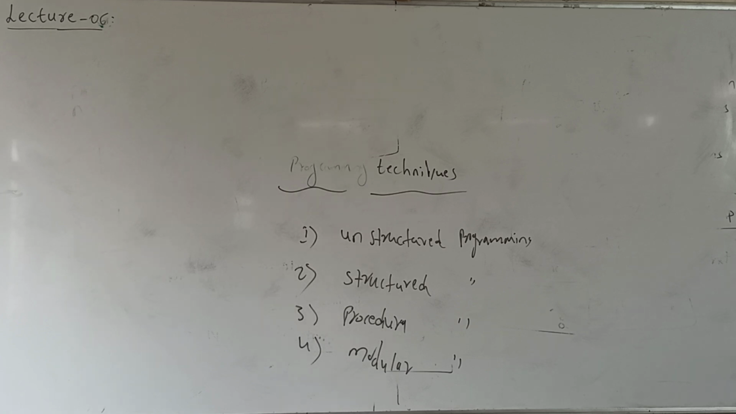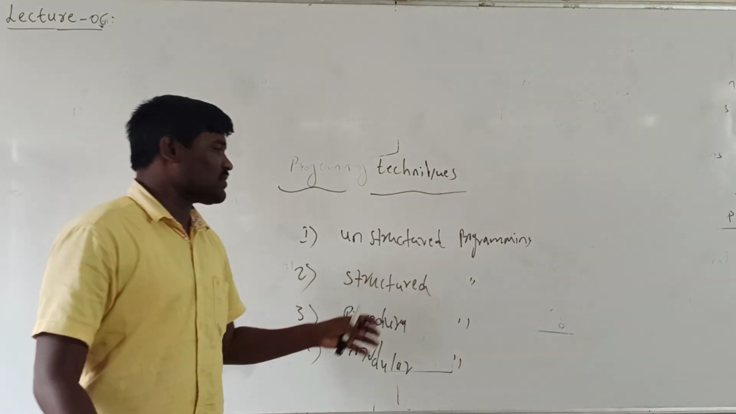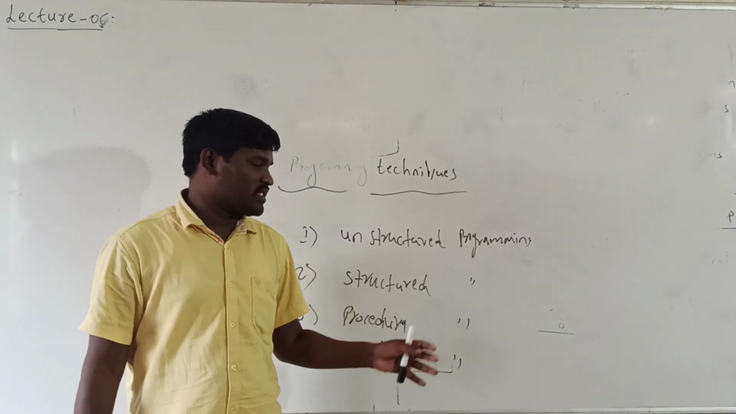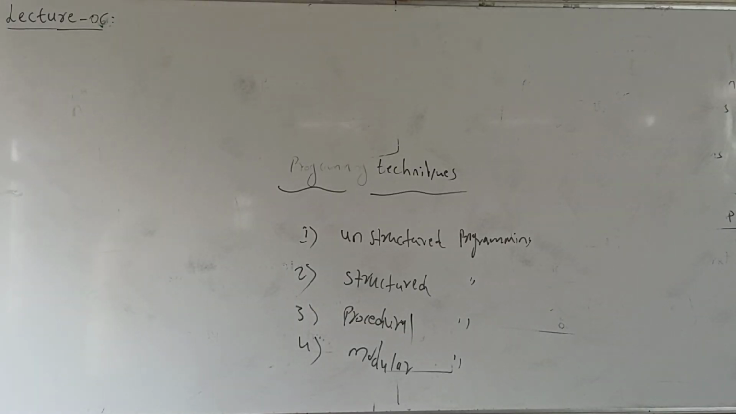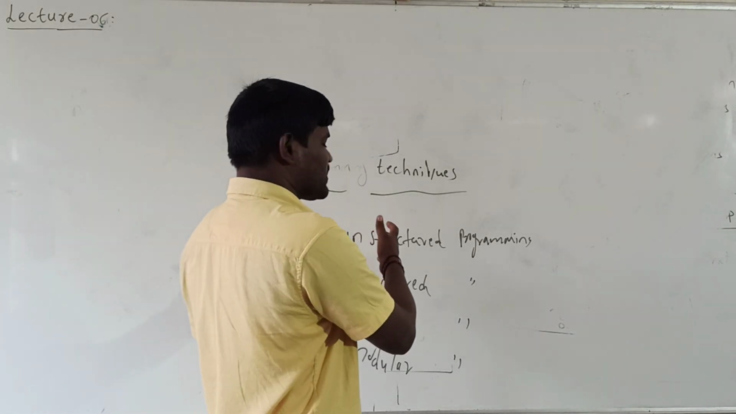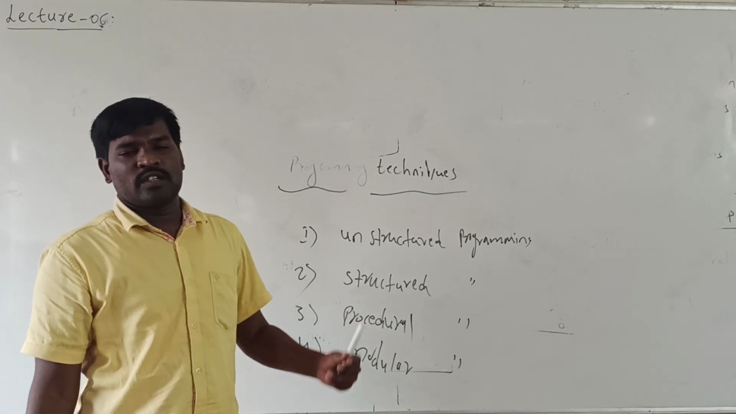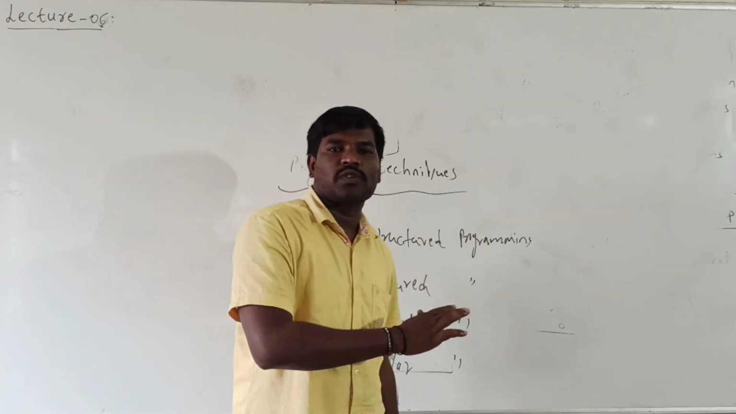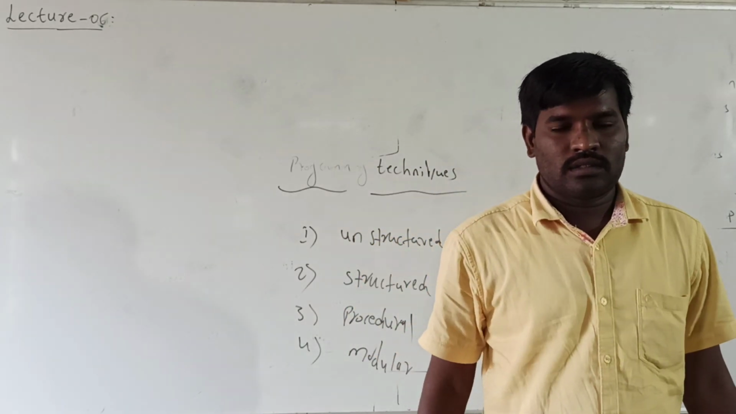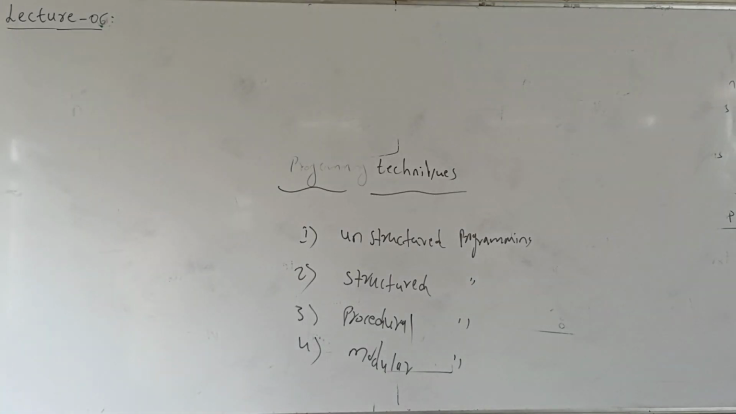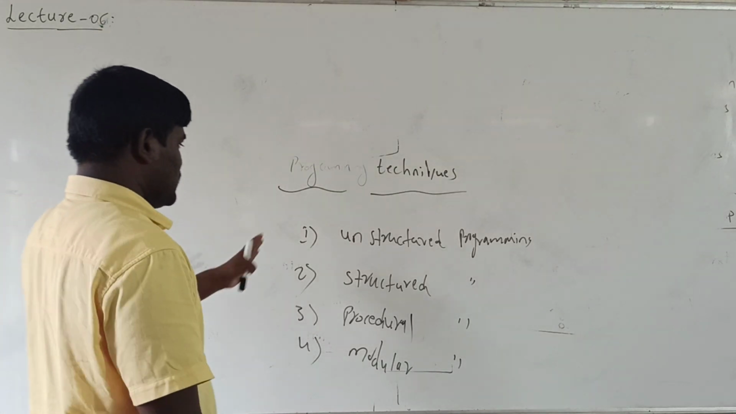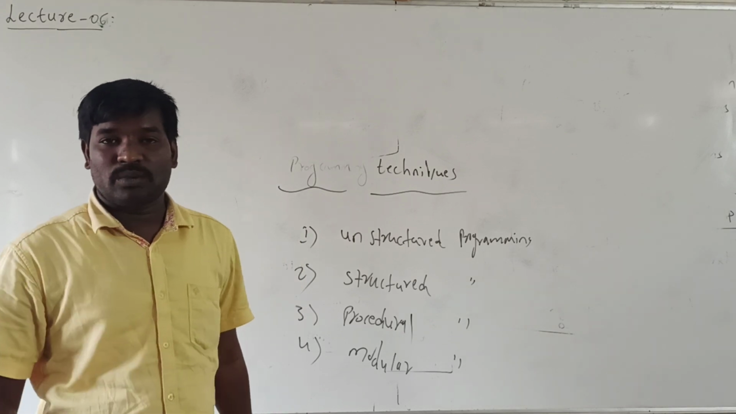So first one is unstructured program. Second one is structured program. Third one is procedural program. Fourth one is modular program. Okay. So first one is unstructured program. Here, the name itself indicates unstructured means if you want to write the program, it does not follow any structure. Okay, simply we have to write the program. It does not have any set of standards. So that is nothing but the unstructured programming.